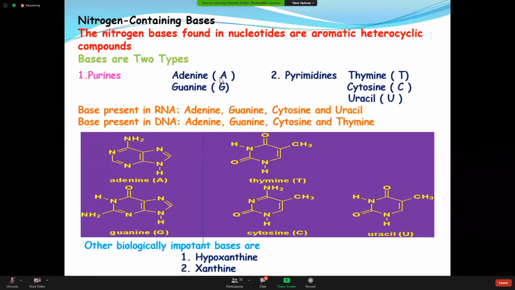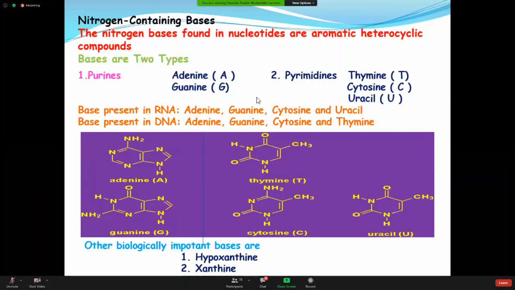Adenine, usually denoted by A. Guanine, denoted by G. So purine is of two varieties, adenine and guanine. Pyrimidine, in contrast, has three varieties: thymine, cytosine, and uracil. Thymine, T; cytosine, C; uracil, U.